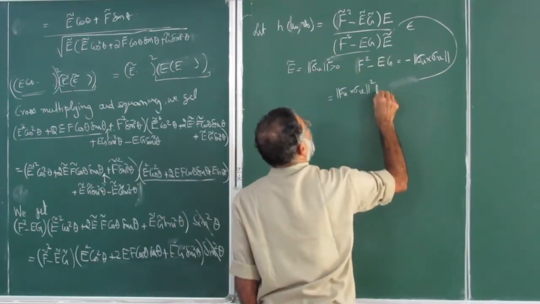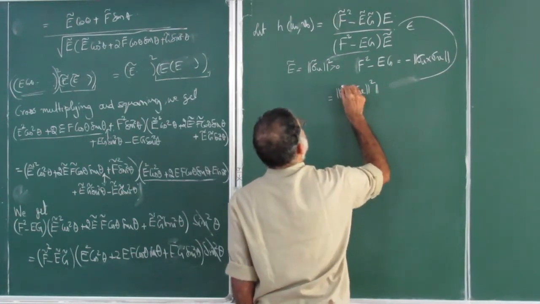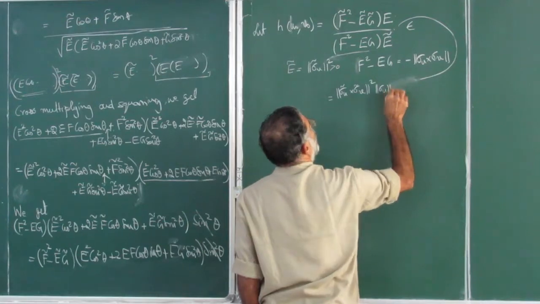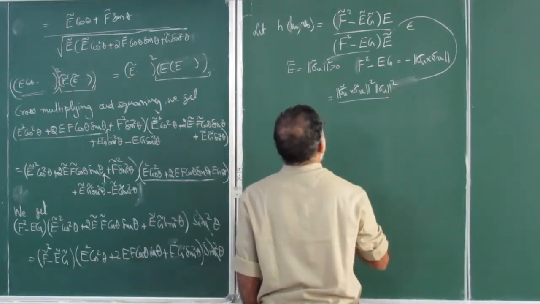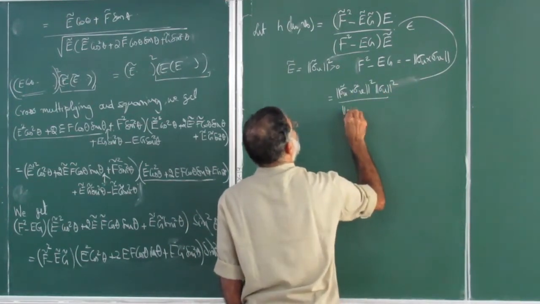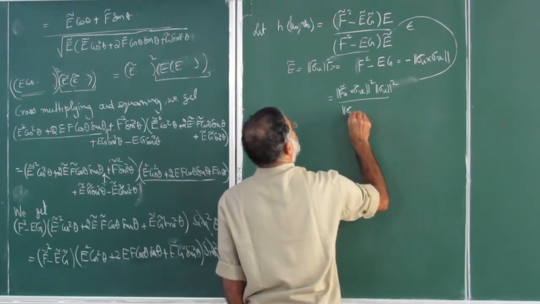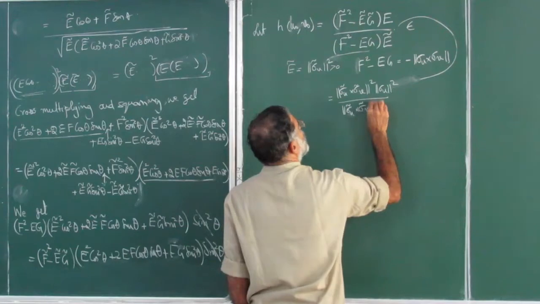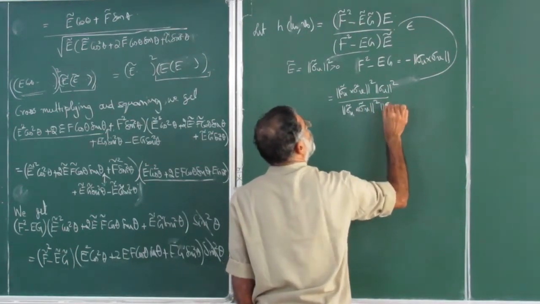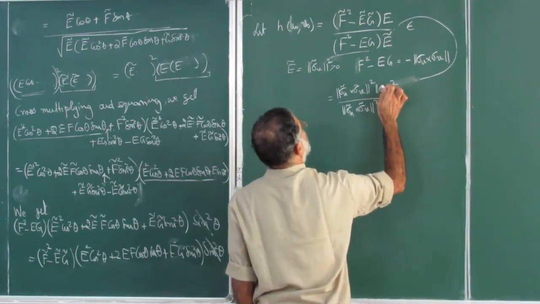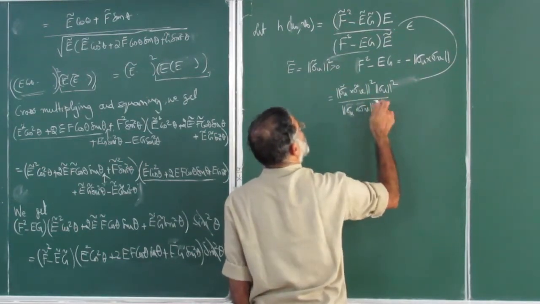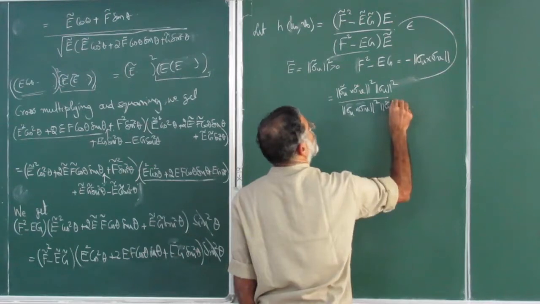E tilde is equal to norm of sigma tilde u square divided by norm of sigma tilde u cross sigma tilde v square, into norm of sigma u cross sigma v square into sigma tilde u square.